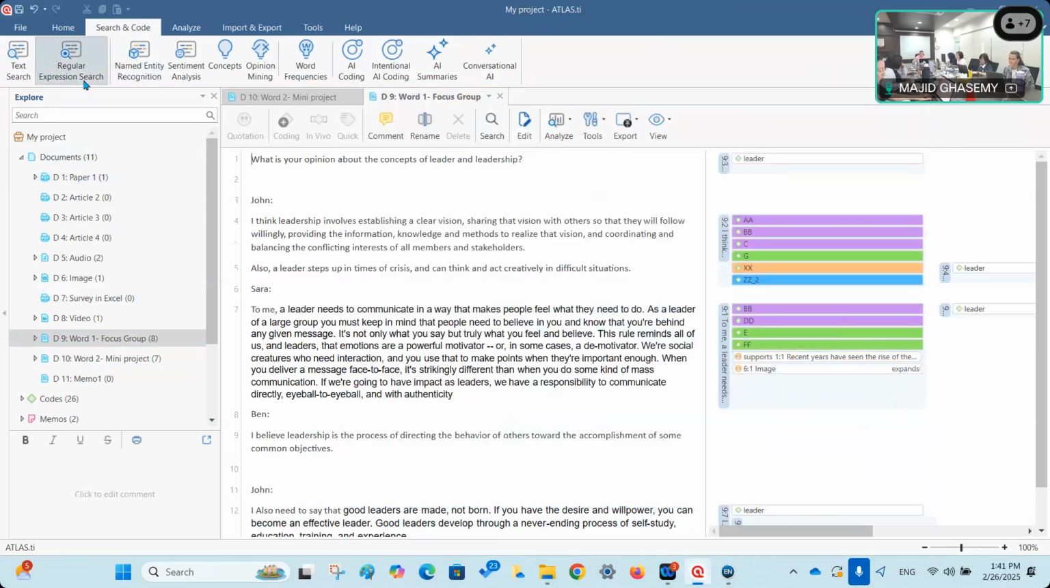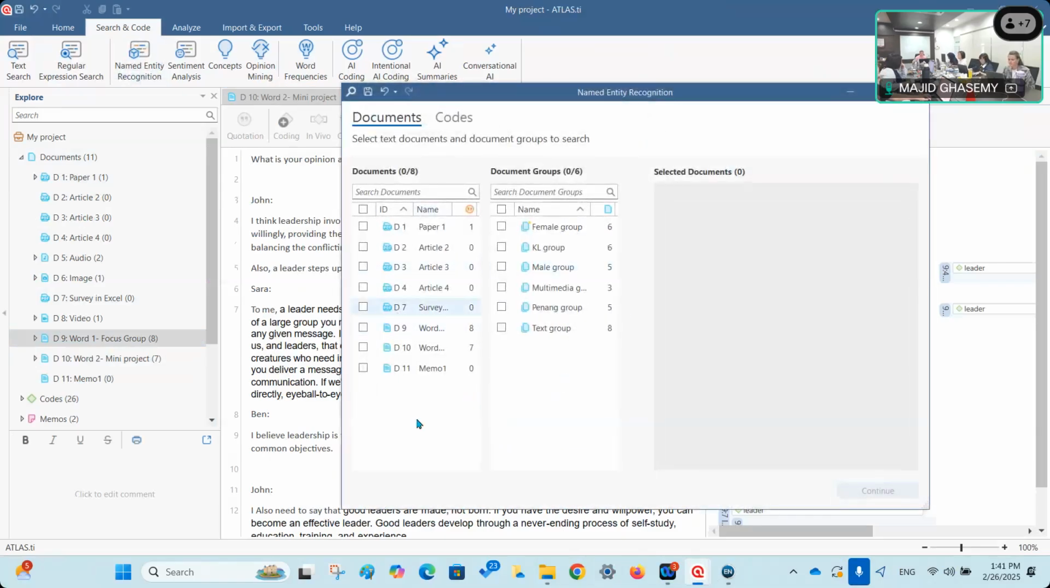Next, this one, forget about it. It's about language, mission language, and something like that. So basically, it's not important. The other one is named entity recognition, and basically, entity here refers to locations, persons, and these things.